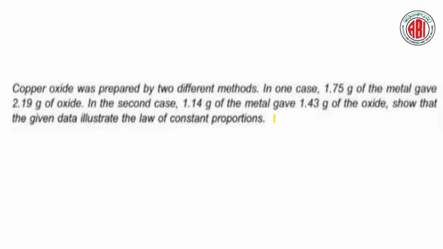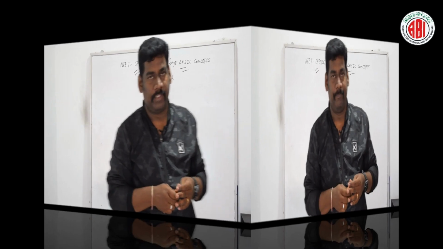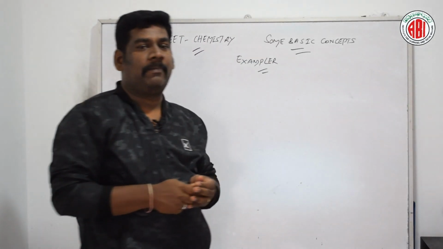Copper oxide was prepared by two different methods. In one case, 1.75 gram of the metal gives 2.19 gram of oxide. In the second case, 1.14 gram of the metal gives 1.43 gram of the oxide. Show that the given data illustrate the law of constant proportion. See how far it is obeying the law of constant proportion. In the first case, what is the mass of copper?